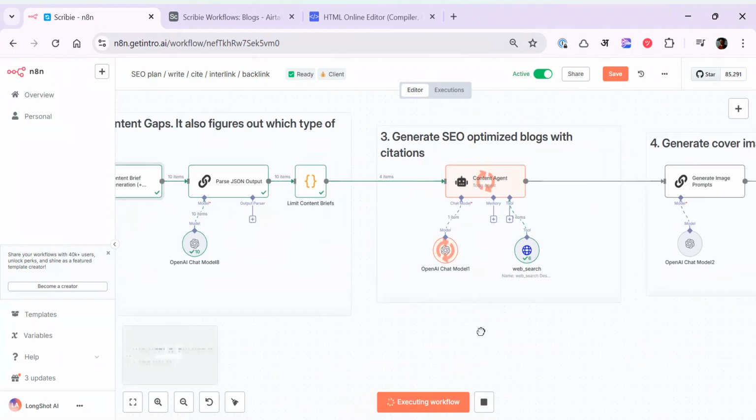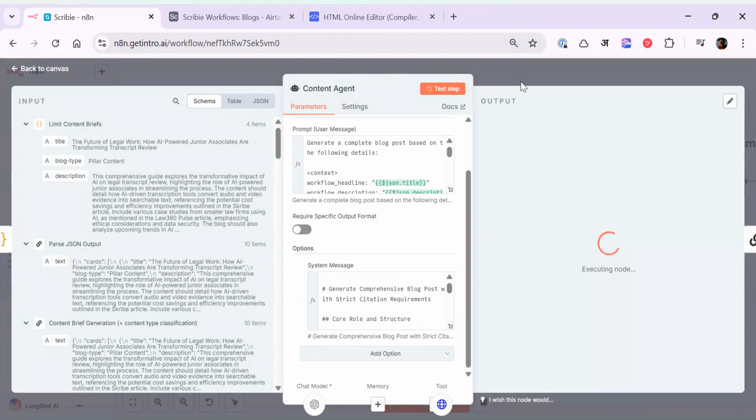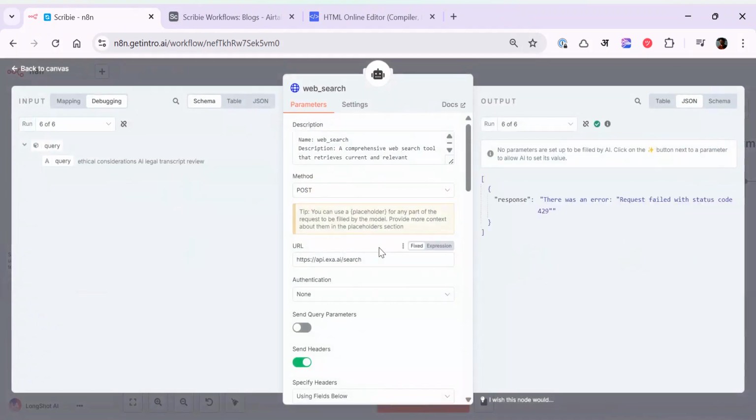The workflow has now moved to writing SEO content for the different types of blog. Remember, in the last step, I told you there is a decision making which selects what type of blog it is. Depending on the decision layer in the last step, it creates such a blog. While doing so, it also does a lot of web search to figure out the latest details, facts, citations, etc. For that, we use something called Allr. It is like a web search API, but semantically very rich.